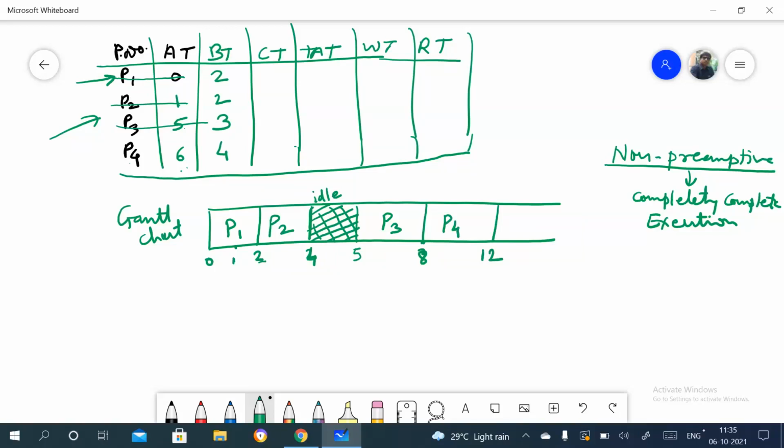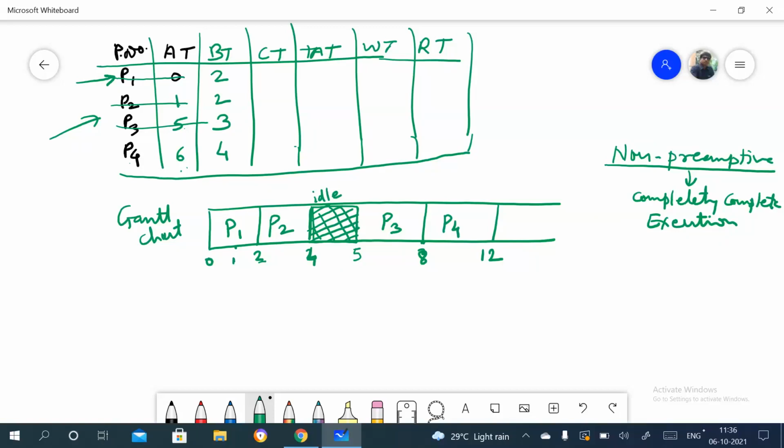Now this is the sequence of execution of the processes by the processor. Only here, for 1 unit of time, the processor was idle. You can see here. Now what we need to do is calculate the completion time, turnaround time, waiting time, and the response time.